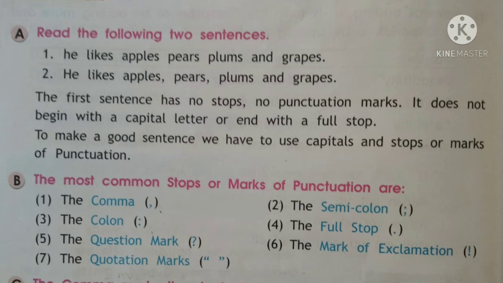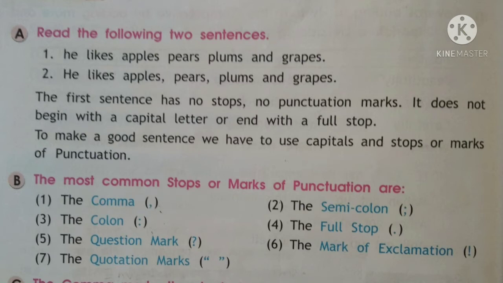The first sentence, when we read it in one breath, did not have any comma or any capital letter in it. But when we read the second sentence, there were commas between the apples and pears and plums. So it gave a little pause. So it differentiates between the different fruits. So this is how, when we use punctuation, it gives a better sense to your sentence.